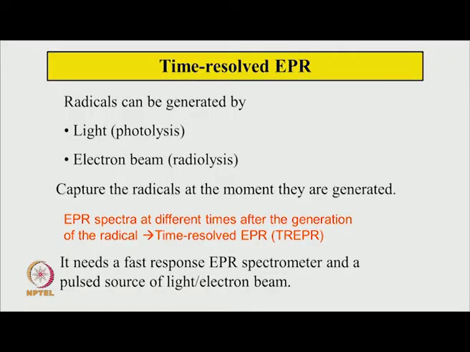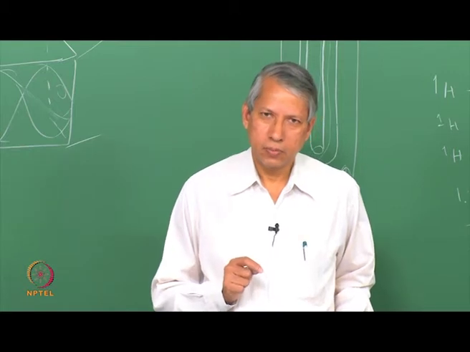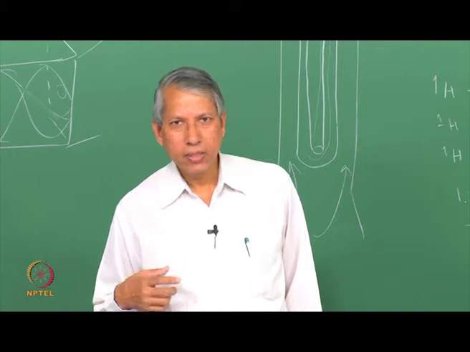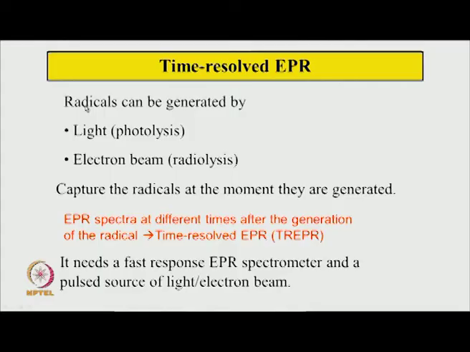Finally, let us quickly go through time resolved EPR spectroscopy, where we try to capture the EPR spectrum of a radical right at the time of its formation and before it reacts. For that we usually use pulsed laser light or electron beam pulses, and spectra are detected at different times after the generation of the radical. That is why it is called time resolved EPR. Naturally, it needs a fast response EPR spectrometer and a pulsed source of light or electrons, because you have to compete with the reaction of the radical.